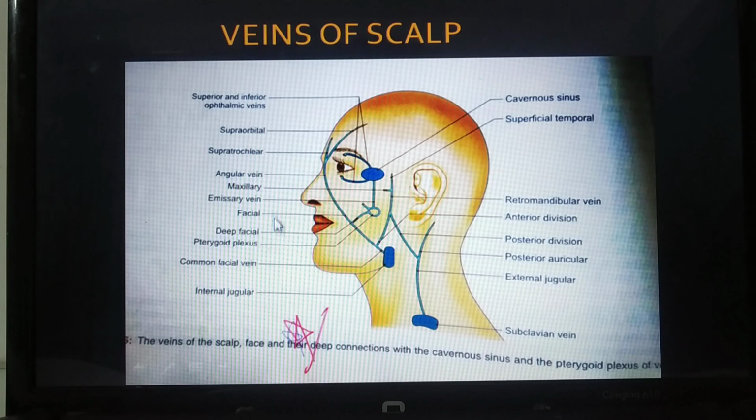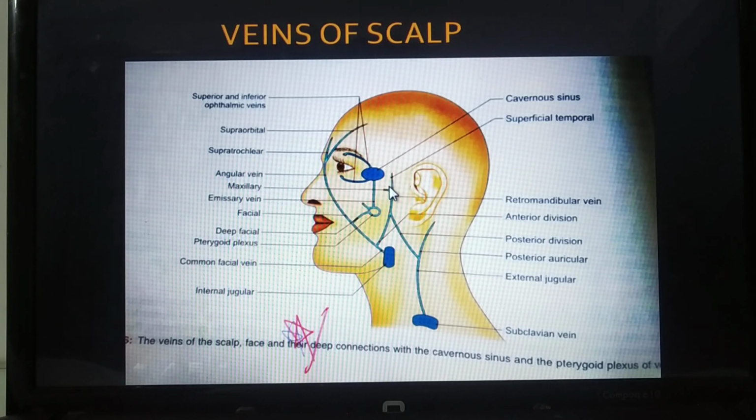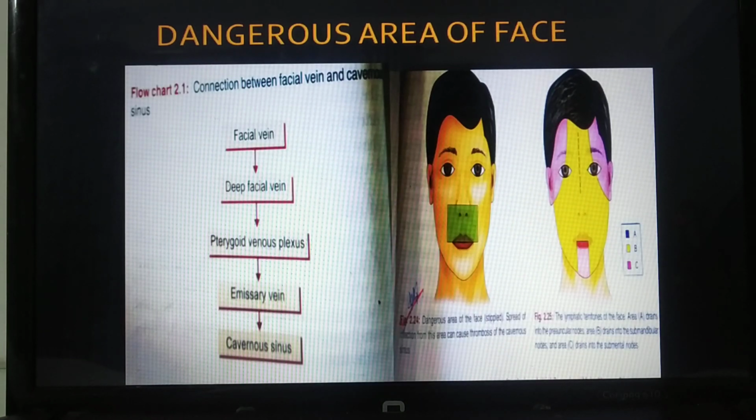This is the dangerous area of face, this is the deep facial vein, this is the pterygoid plexus, emissary vein, cavernous sinus. So direct spread. That is why I told you that this is the dangerous area of face. So here we are covering.